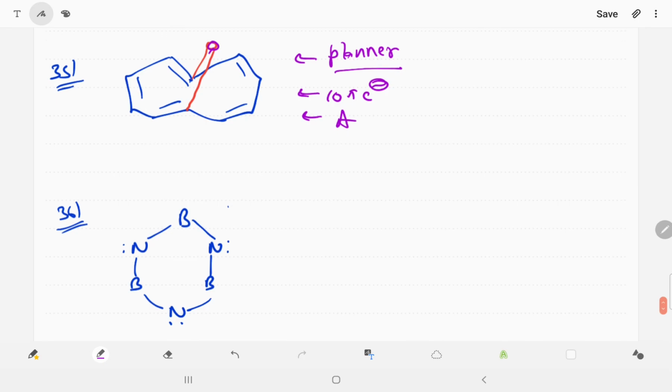Now example number 36, if you are able to see, there is a boron having a vacant orbital, the lone pair will be donated, so we can say this is 6 pi electrons, which means aromatic.